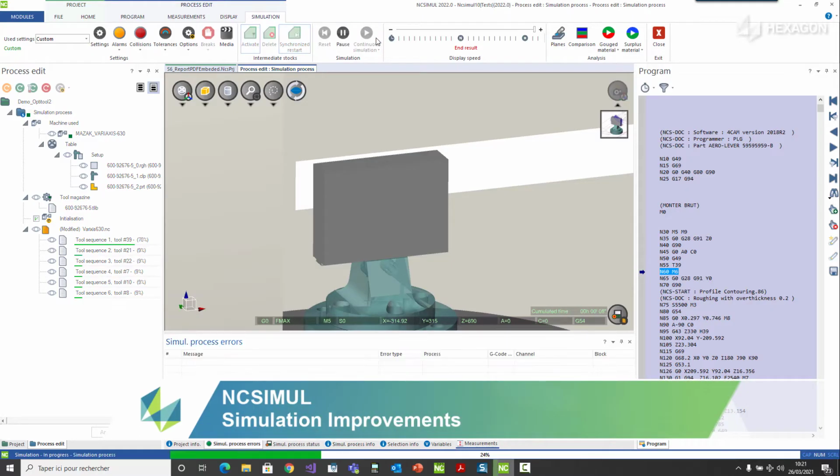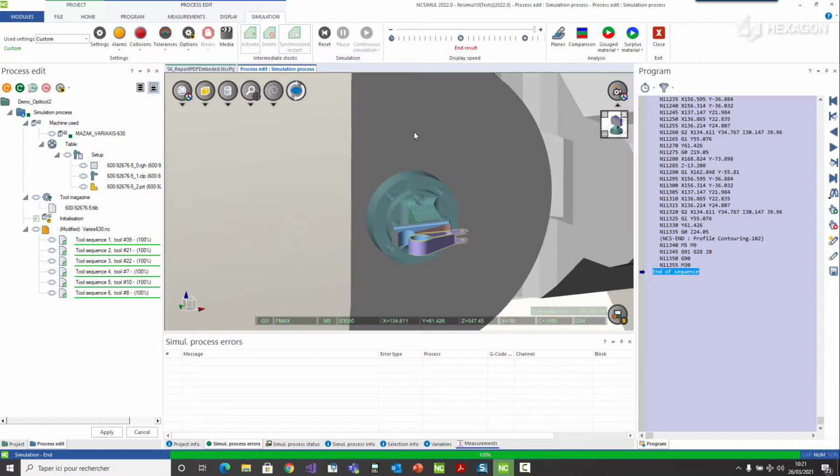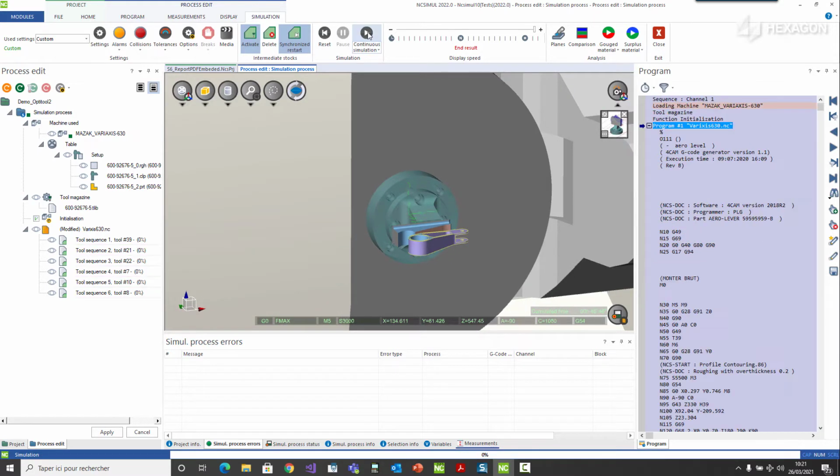First improvement comes when using the intermediate stock management during simulation. If you try to restart your simulation and there isn't anything to do because all of the material removal is up to date, you will receive a clear message stating that.